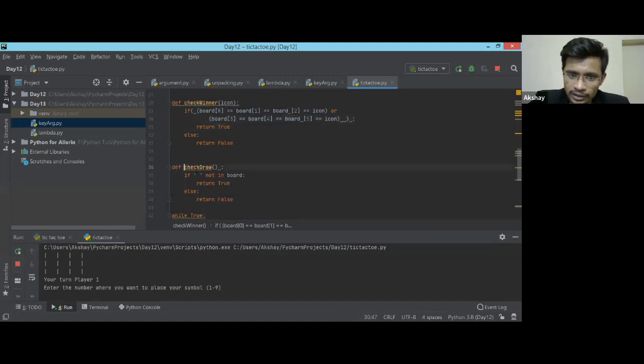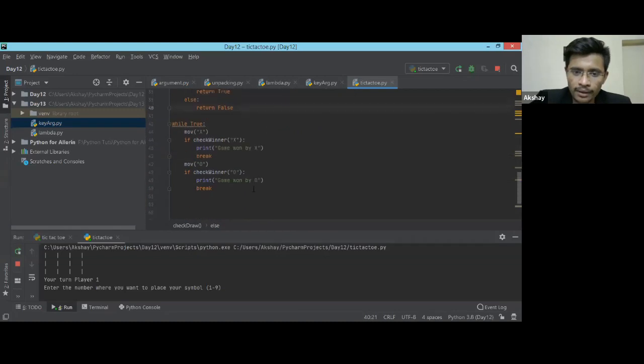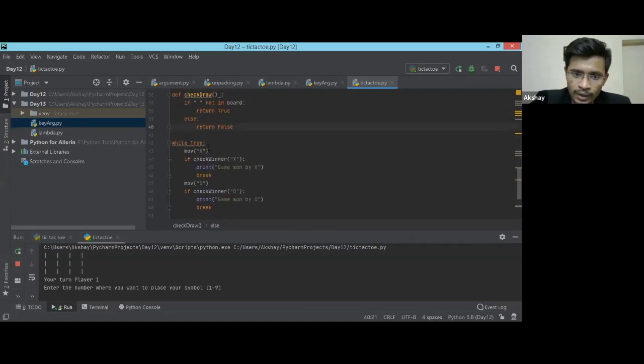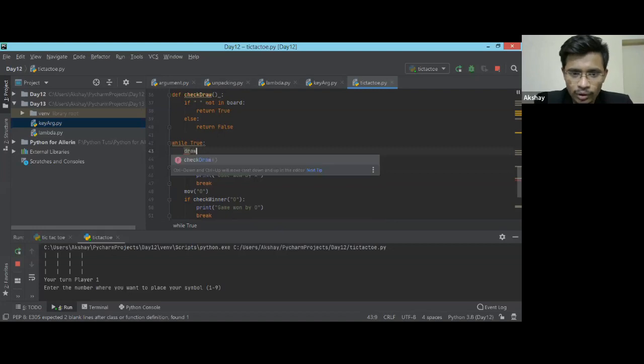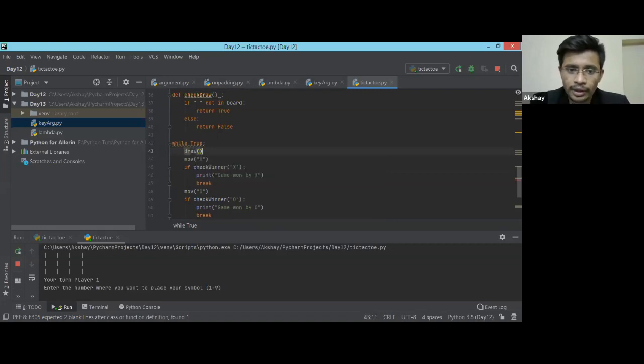Okay, let's check the scenario for draw. I haven't called the draw function anywhere, so I need to call that draw function. Let me call the draw function at the very first line itself.